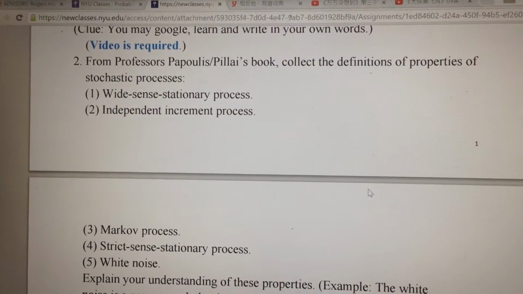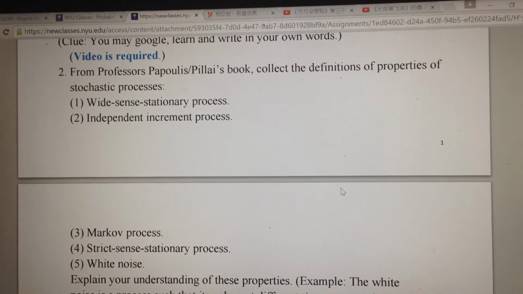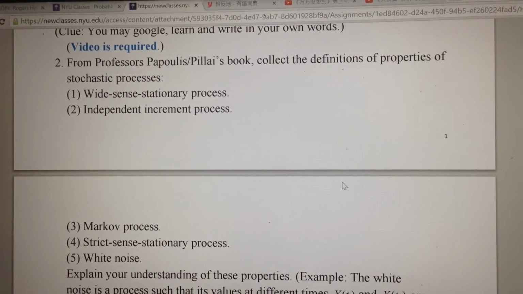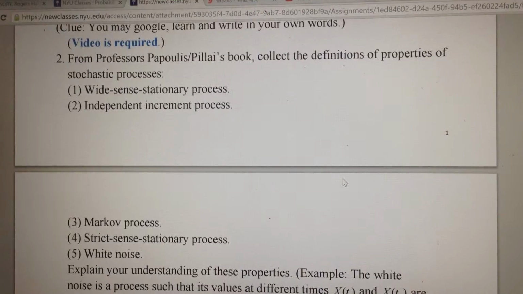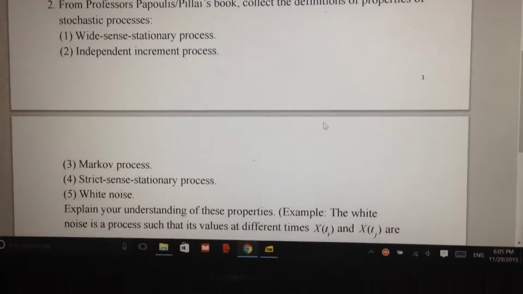And now let's check out the second question. We have to collect the definitions of property of these stochastic processes. The first is wide-sense stationary process.